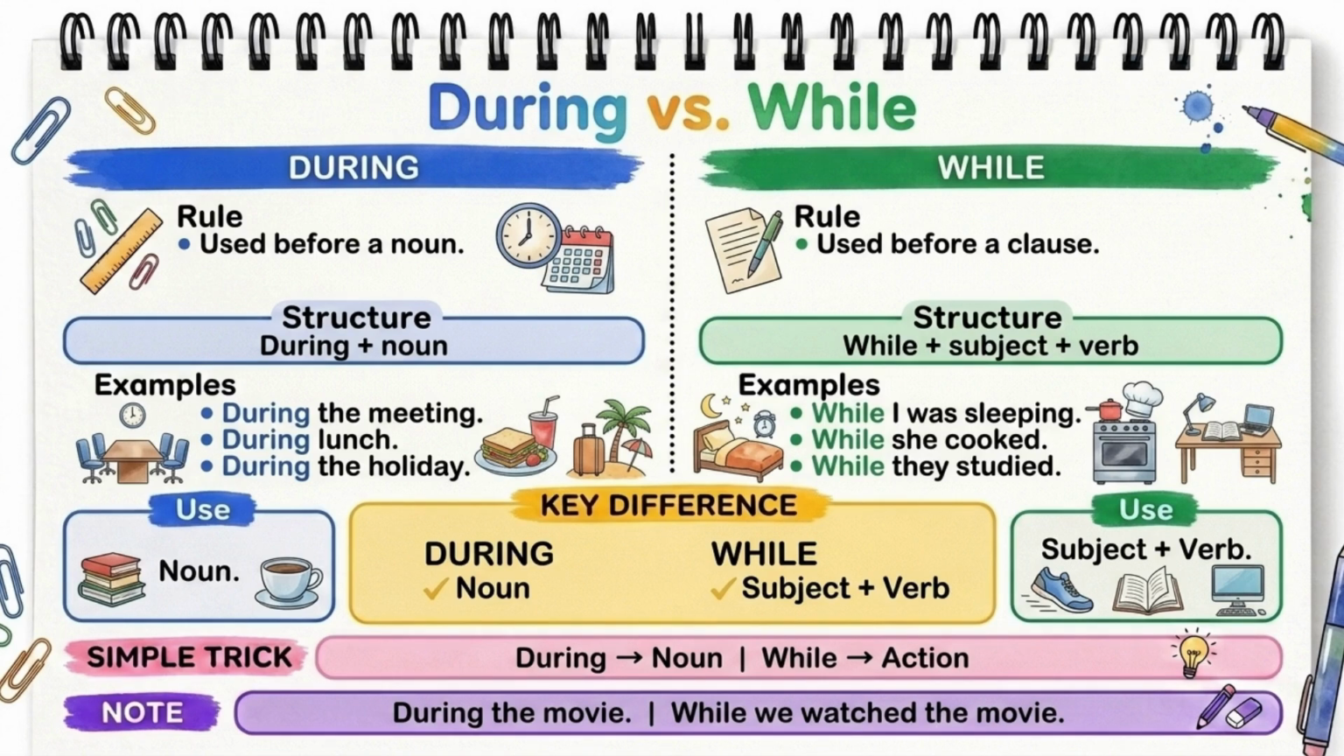Let's practice. During the class. Correct. Class is a noun. While the teacher explained the lesson. Perfect. We have a subject and a verb.